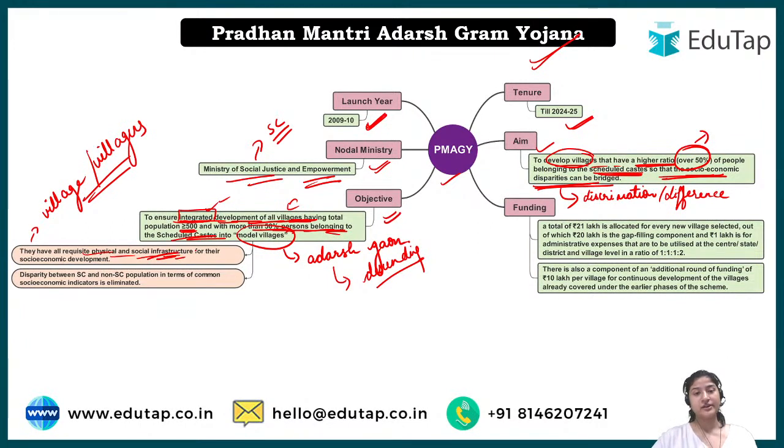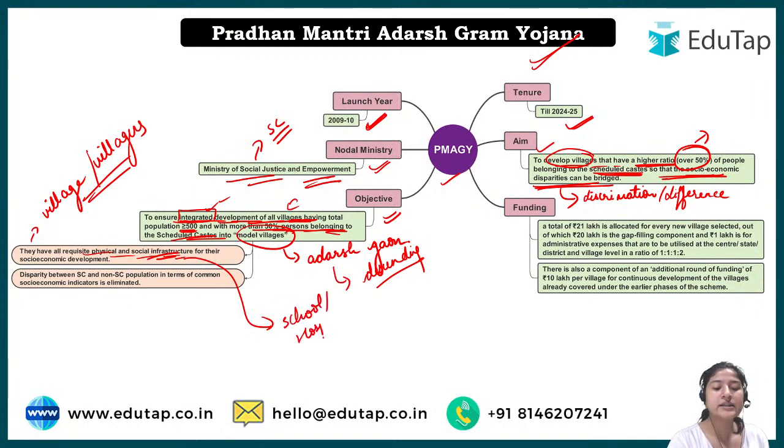Because while we were studying why this scheme was introduced, we also studied that it was not only to uplift SC but also to have an area-wise development of the village. So this particular point means that there should be physical and social infrastructure: proper schools, proper hospitals, anything related to that should be developed. There should be proper road connectivity also. So everything that comes under the first point, physical and social infrastructure, you should remember for socio-economic development.